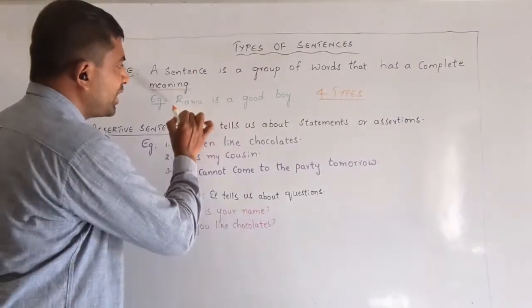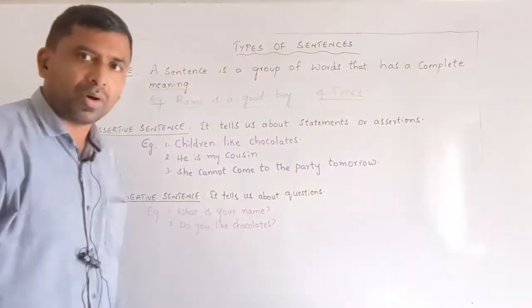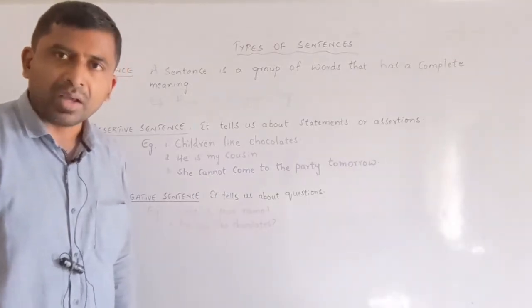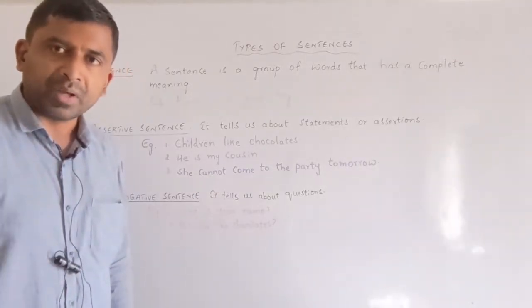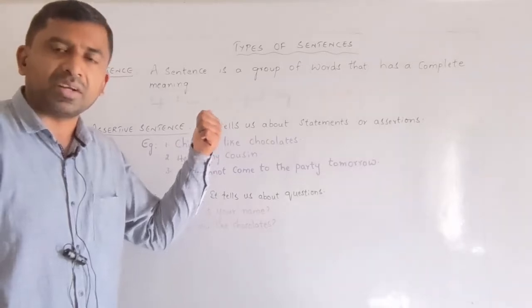This is a complete sentence: Ramu is a good boy. It has a complete meaning to it. Hence, this is considered to be a sentence.